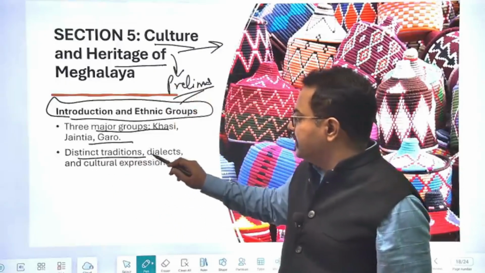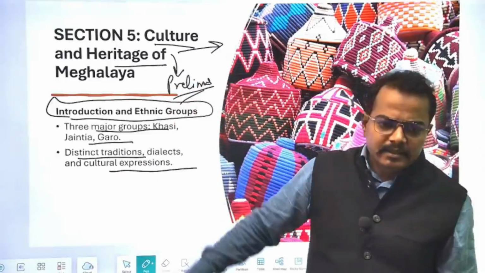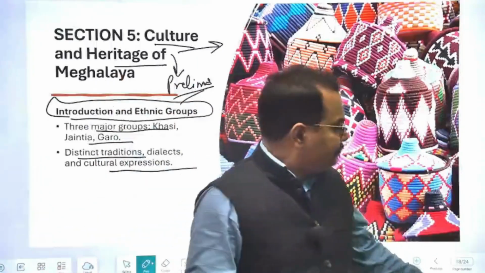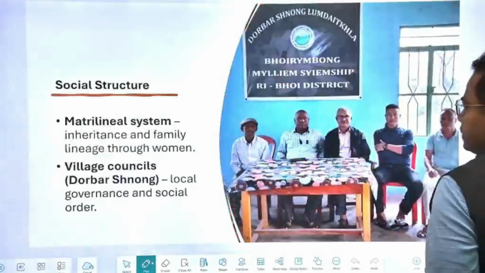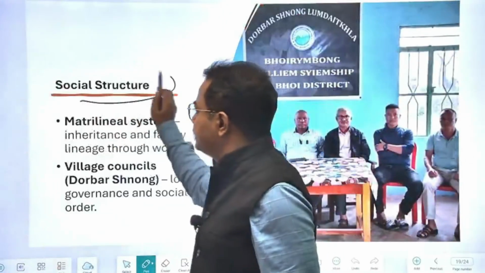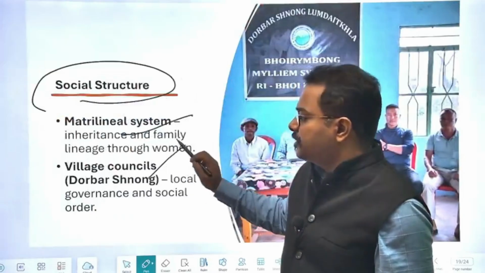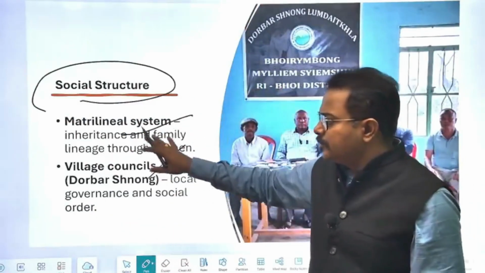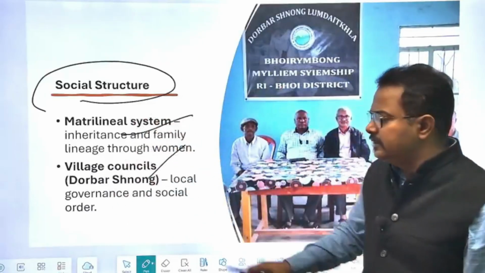Then there will be distinct traditions, dialects and cultural expressions, and this is again one subsection of section 5, that is culture basically. This is the last thing. Then the social structure: I discussed the matrilineal system, then village councils, I discussed in polity also. In the cultural system also, you will have to understand something from these segments.